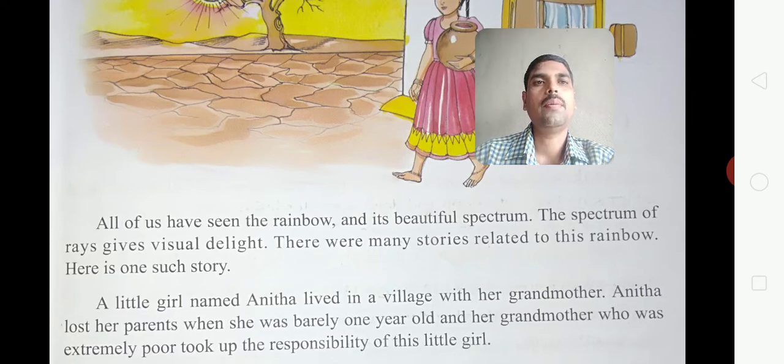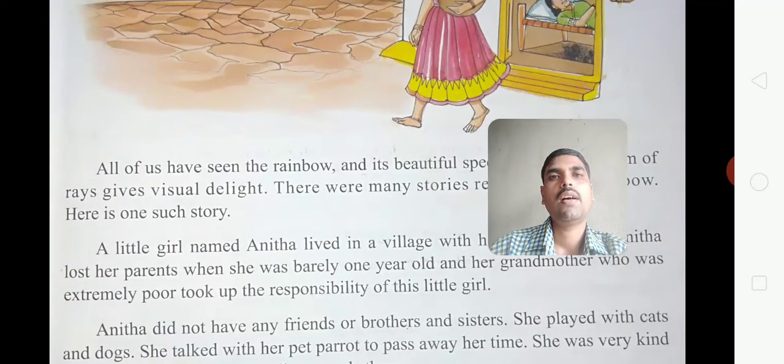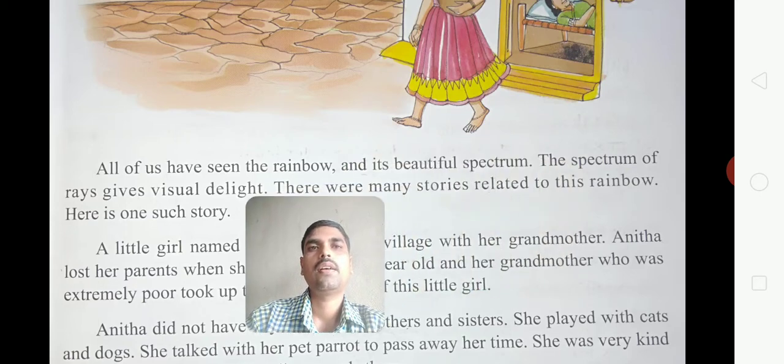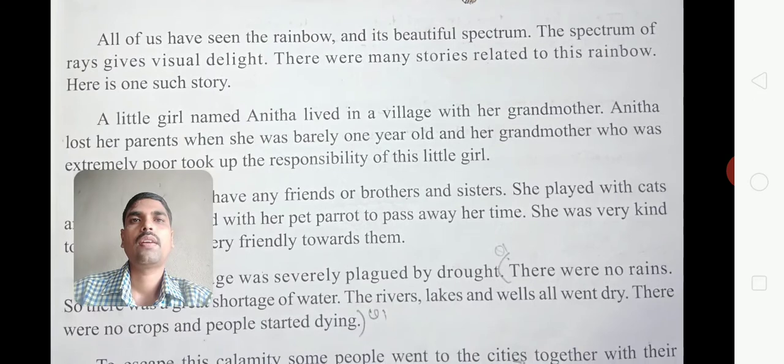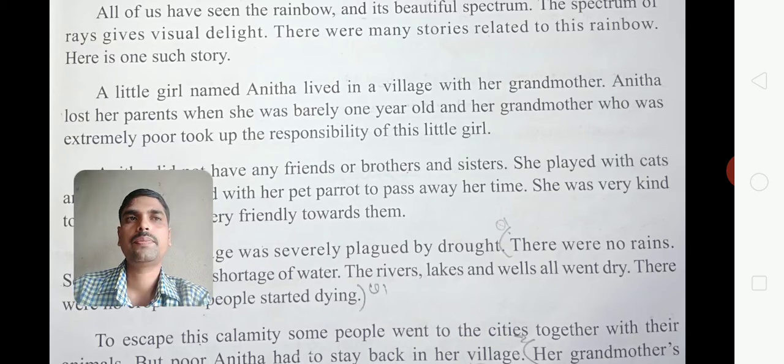There are many stories related to this rainbow, and here is one such story. So here also, a story about the rainbow is there. A little girl named Anita lived in a village with her grandmother. A little girl was there, her name was Anita, and she was living with her grandmother.